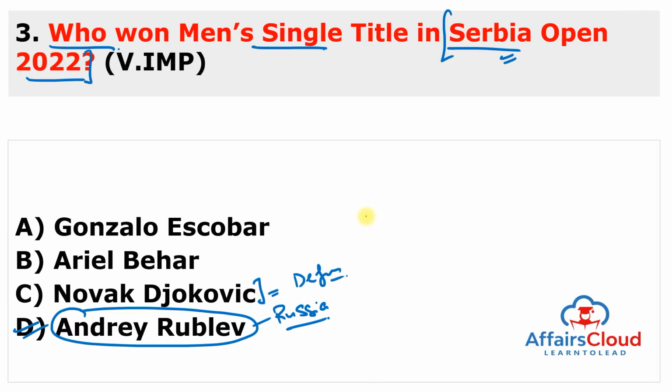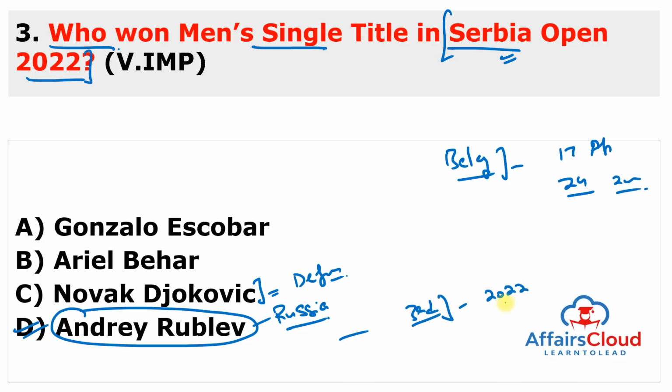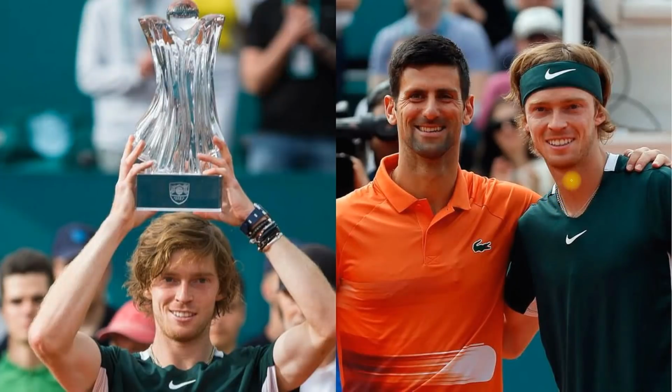Andrei Rublev won the Serbia Open 2022, which was held in Belgrade from 17th of April to 24th of April 2022. This win was the third title of the 2022 season of Andrei Rublev. You can see here, this is Andrei Rublev and this is Novak Djokovic. Novak Djokovic was defeated by this very young player, who belongs to Russia, and the name of this player is Andrei Rublev.